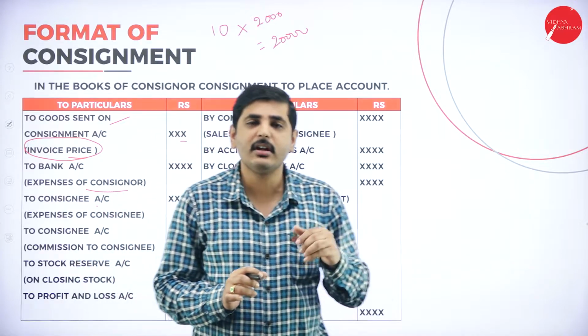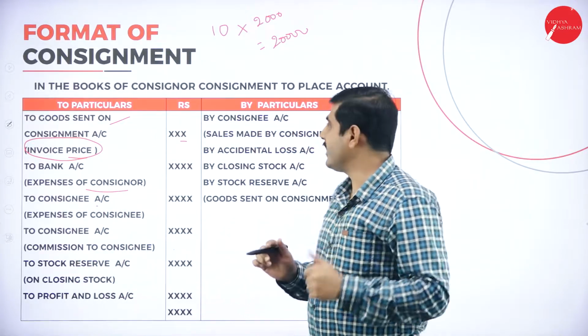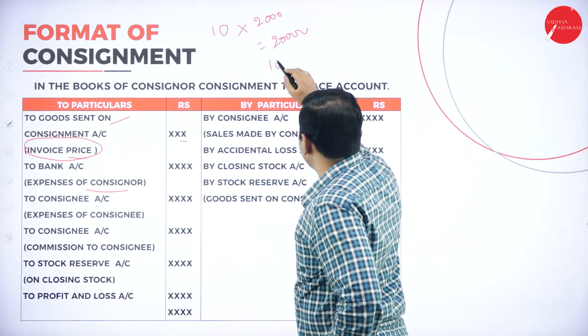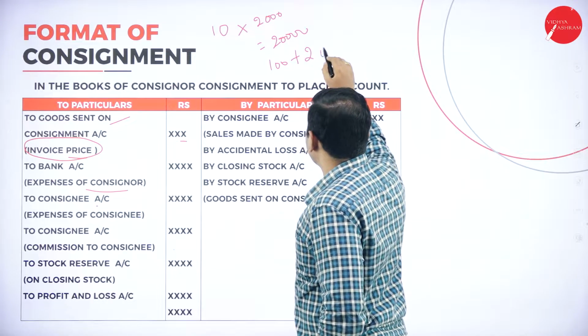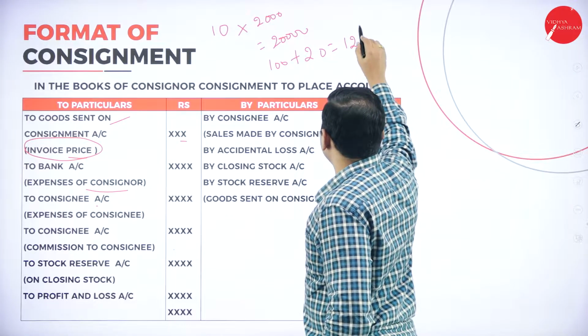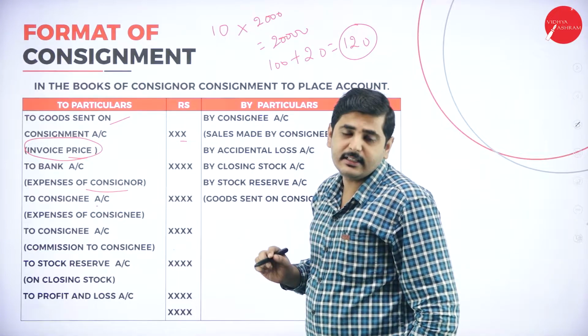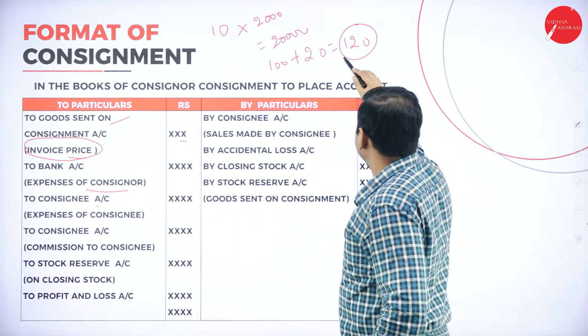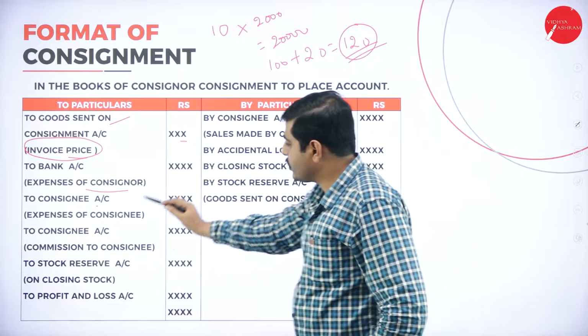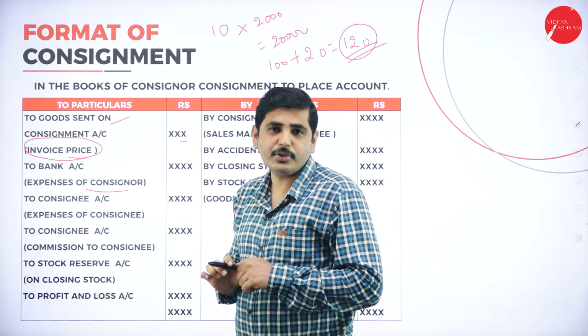So if goods are sent at cost plus 20%, for example, if the cost is 100 plus 20% profit, that means we are sending the goods at invoice price, or the cost plus profit method. Then we have to show the stock reserve.